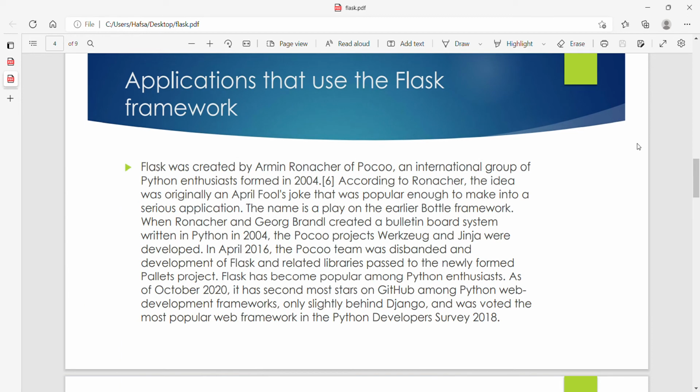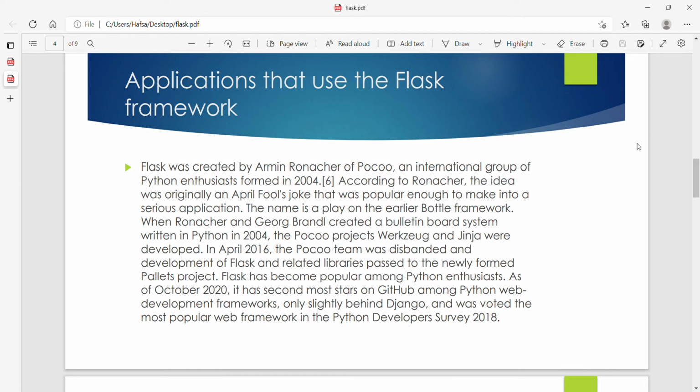Applications that use the Flask framework. Flask was created by Armin Ronacher of Pocoo, an international group of Python enthusiasts formed in 2004. According to Ronacher, the idea was originally an April Fool's joke that was popular enough to make into a serious application. The name is a play on the Bottle framework.